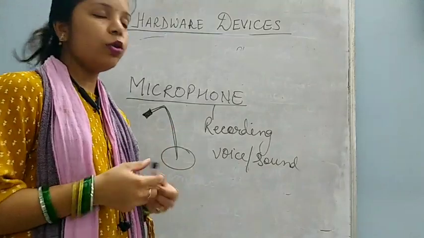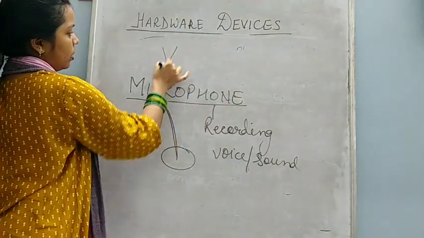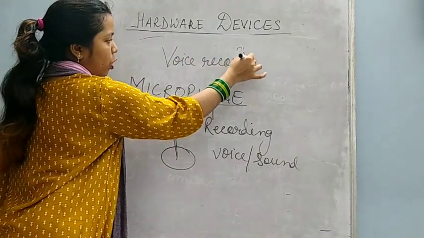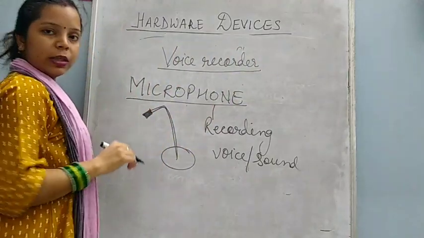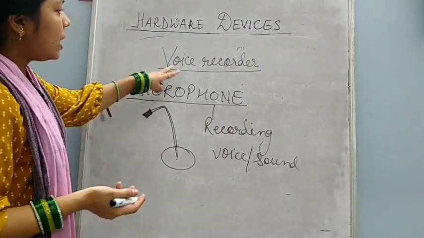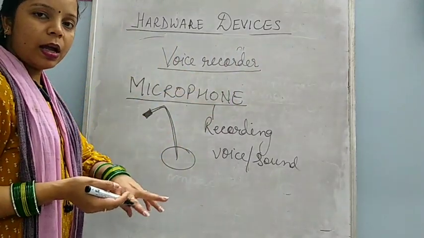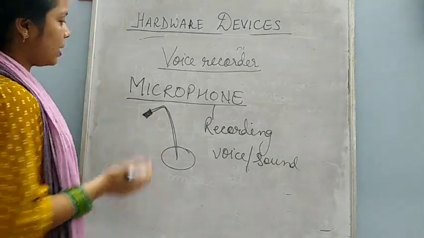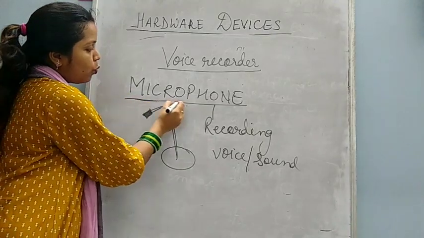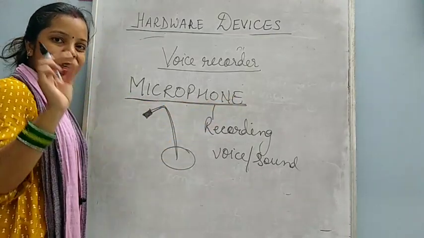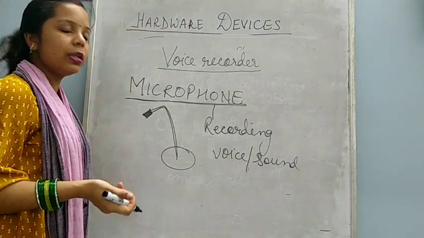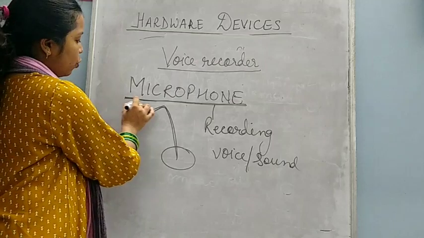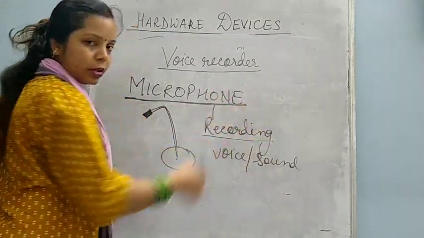Like in mobile phone you have a voice recorder. You might have seen so many times in every mobile phone one voice recorder is there. When you turn on this voice recorder, the voice is recorded into the mobile phone, and then you can play that voice and listen. So in that mobile phone also a microphone is used. A very small microphone is used, but you cannot see that. So this microphone is mainly used for recording the sound.